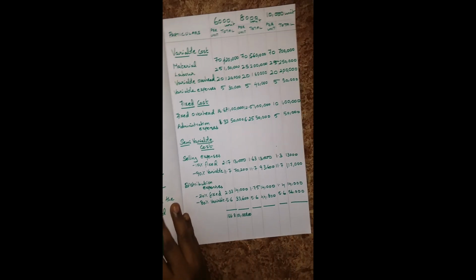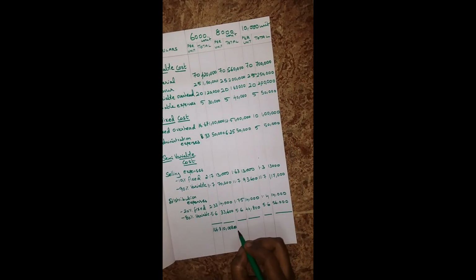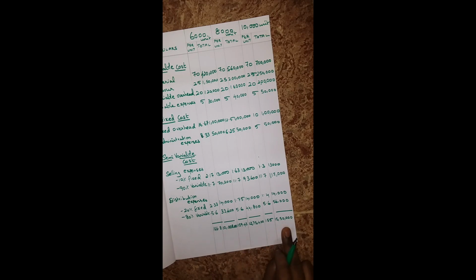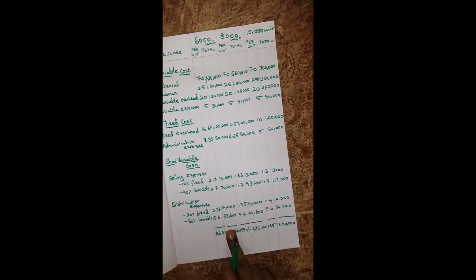For 8,000, the per unit total is 159.43 and the total value is 12,75,400. The last one, for 10,000, the per unit value is 155 and the total is 15,50,000. That's all. We have found out the values for the flexible budget.